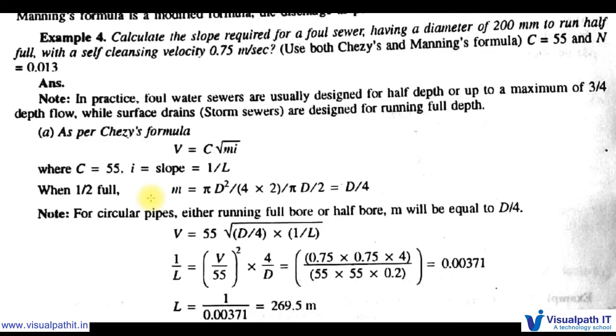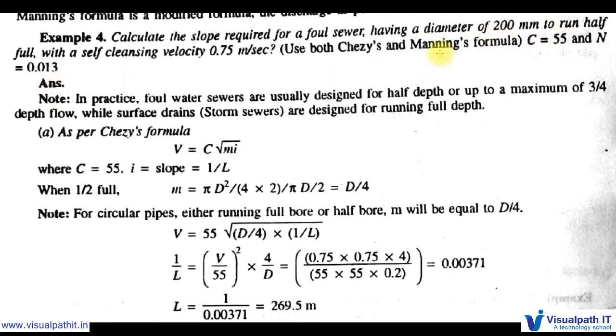Example 4. Calculate the slope required for a foul sewer. A foul sewer is nothing but a sewerage pipeline where our waste, soil waste, normal waste will go in that pipe, having a diameter of 200 mm, to run half full.